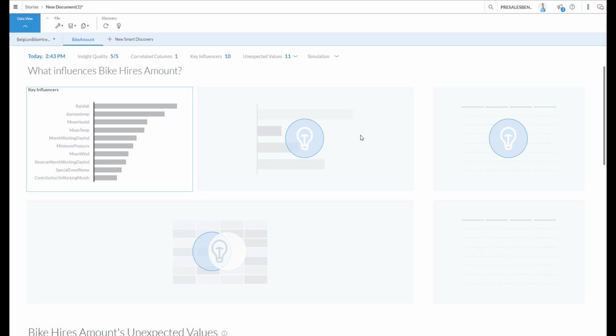So what you see here, it has identified what influences my bike hires amount. It has done it with a very high insight quality. It's found 10 key influencers within my dataset, so 10 KPIs, and it has found 11 unexpected values in my dataset of, I think, about 5 years. So which is really good quality of insight. My key influencers identified in the top is my rainfall and my temperature.